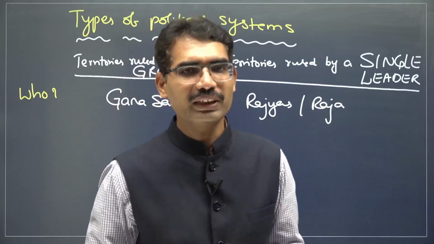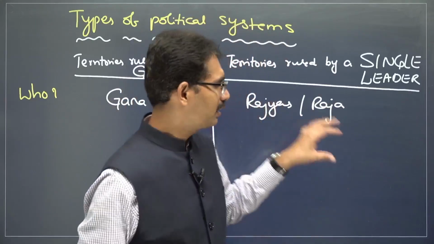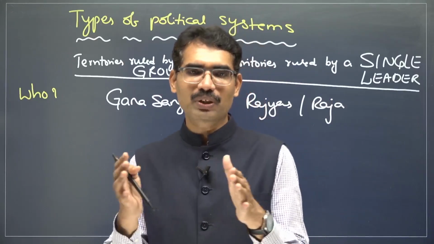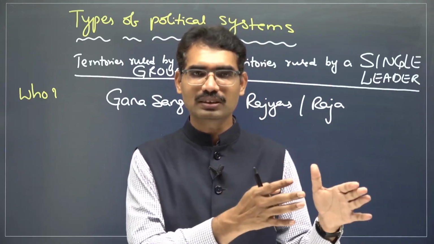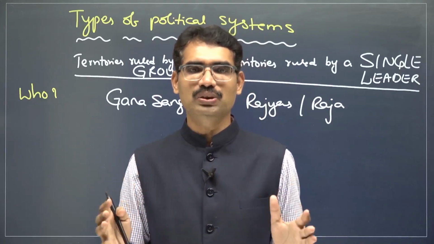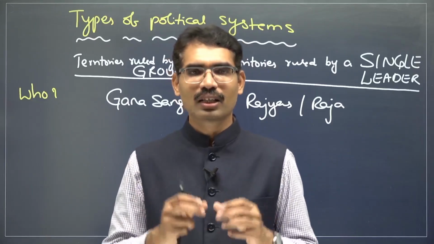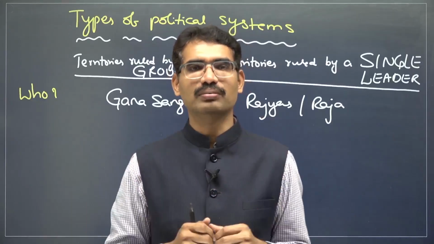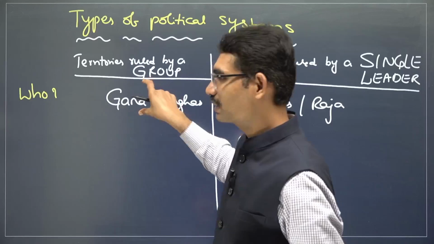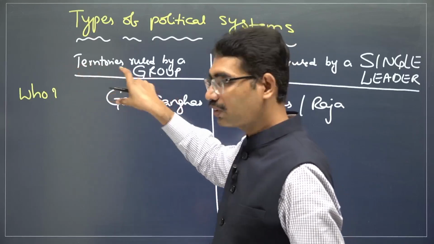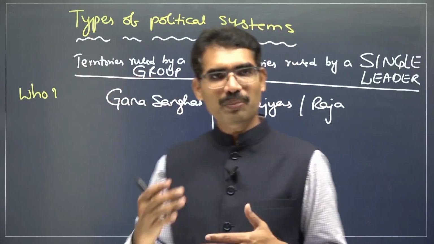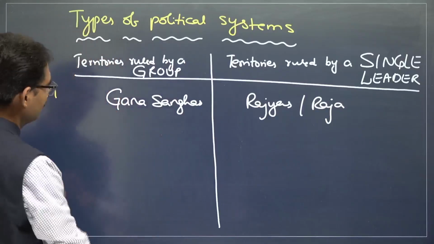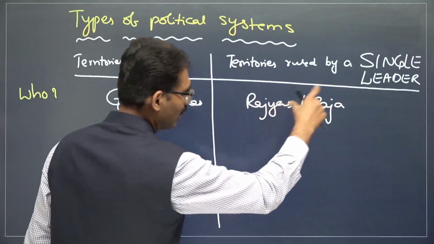When it comes to the early Vedic time period, was there any kind of ruler like this? Early Vedic, Rigvedic period. In the Rigveda, people were semi-nomadic, moving from one place to another. Their main focus was on Praja and Pashu, not even on territory. The Rajan, the leader of that tribe, was elected by the collective people. That is where this concept comes from. So this is the continuation of the Rigvedic style. All people did not become like this, so some people were like this. So who is ruling? Gana Sanghas or Rajas.